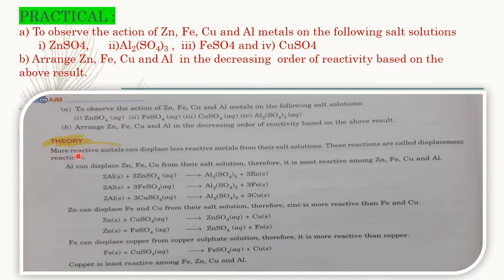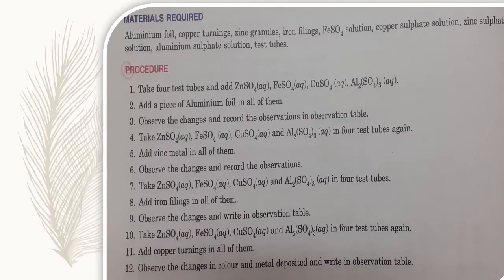The theory is that more reactive metals can displace less reactive metals from their salt solutions. These reactions are also called displacement reactions. Then these are the reactions we will observe during the practical. The materials required for the practical are aluminium foil, copper turnings, zinc granules, iron filings and solutions of ferrous sulfate, copper sulfate, zinc sulfate and aluminium sulfate in 4 different test tubes.